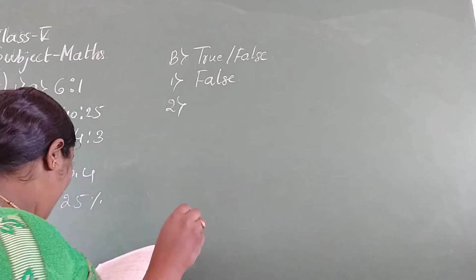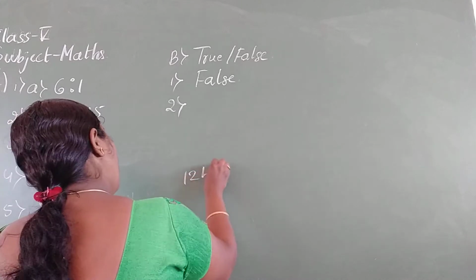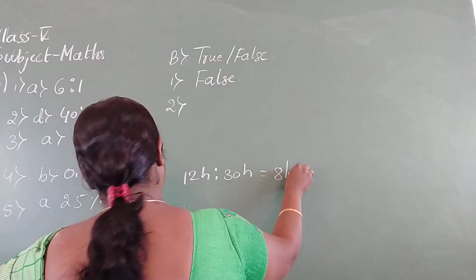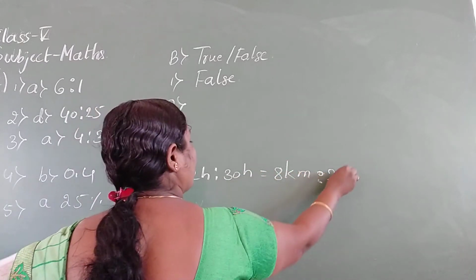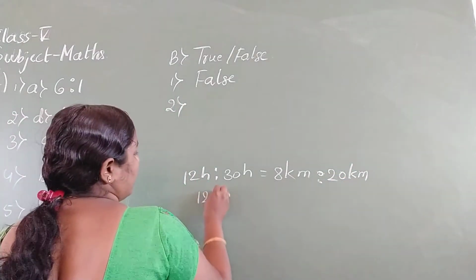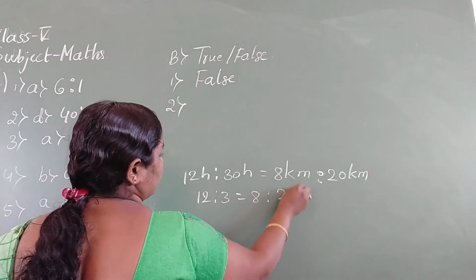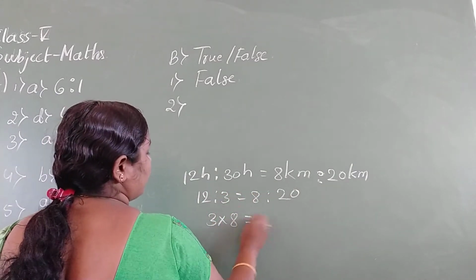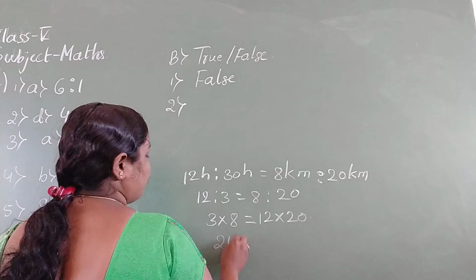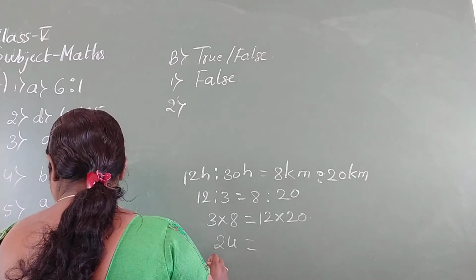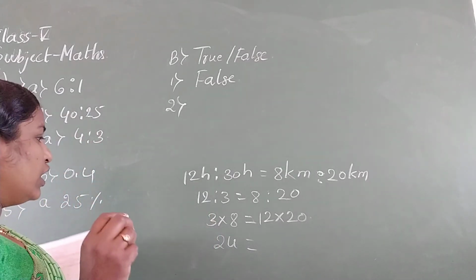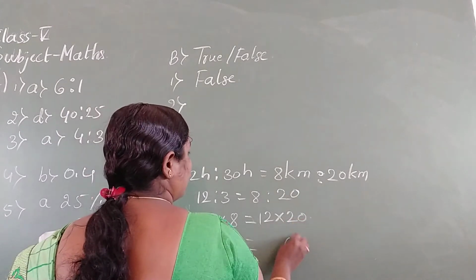Second, 12 hours is to 30 hours equal to 8 kilometer is to 20 kilometer. So now again we have to identify the proportion or not. Multiplication of means is equal to multiplication of extremes. 8 3s are 24. 12 hours is to 30 hours. 8 kilometer is to 20 kilometer.